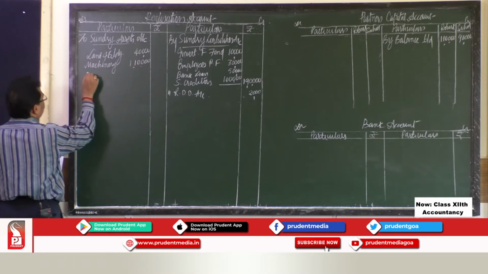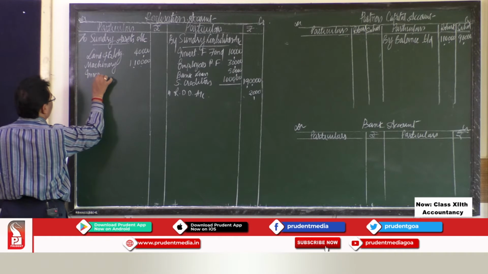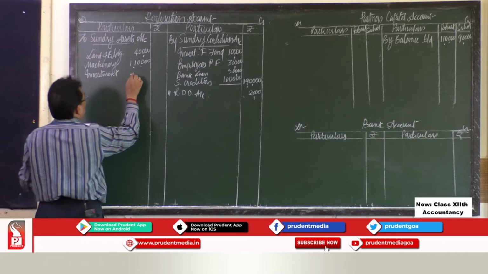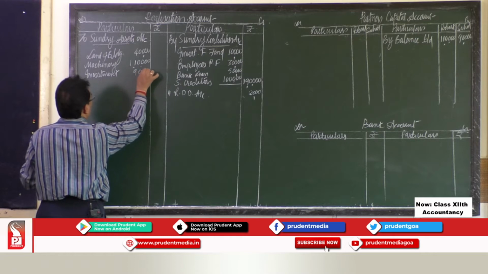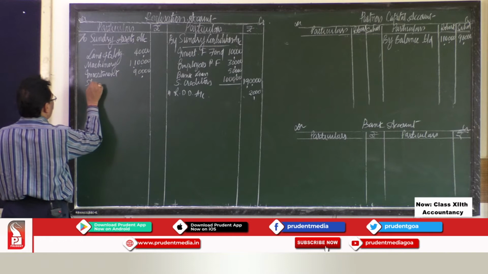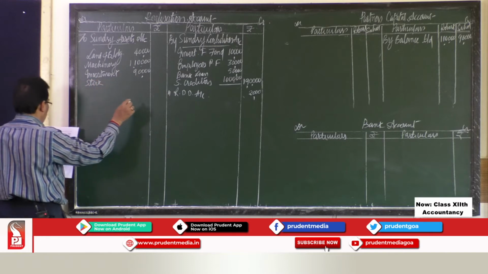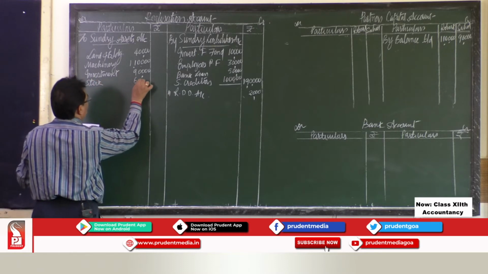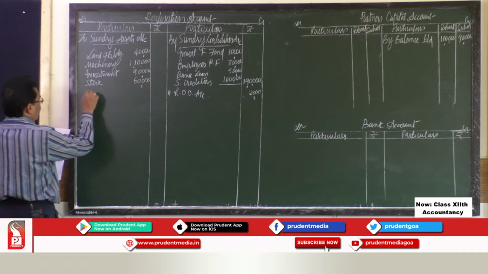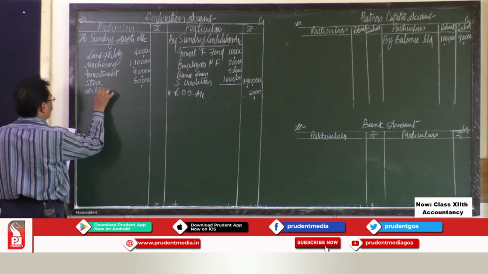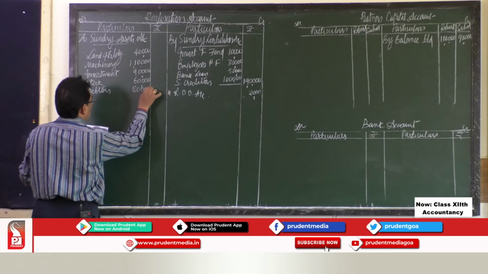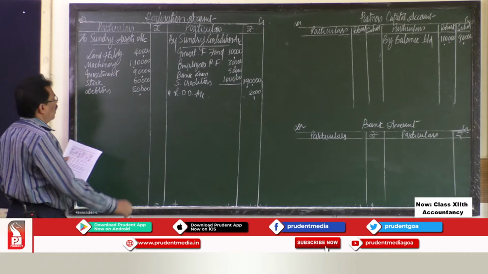Then we have investments rupees 90,000. Then stock rupees 60,000. Then debtors rupees 80,000.